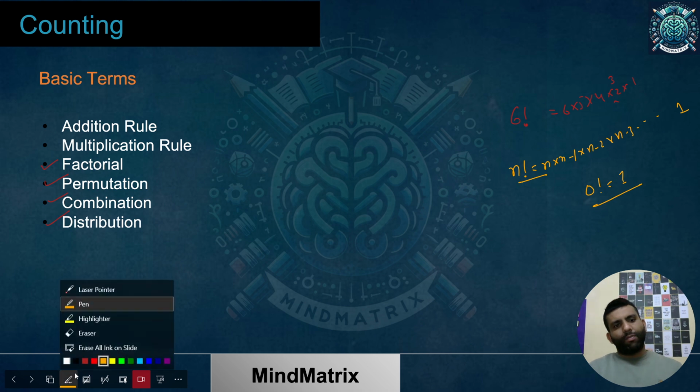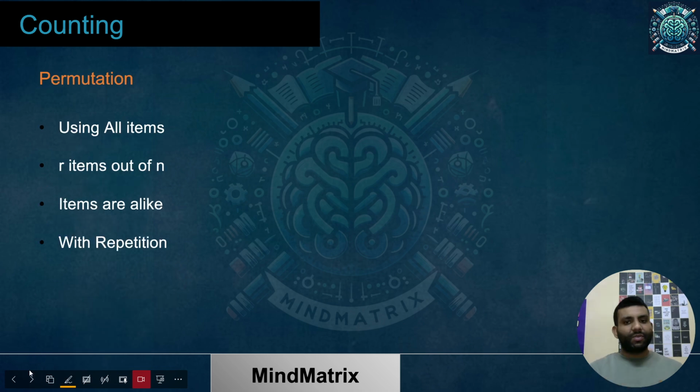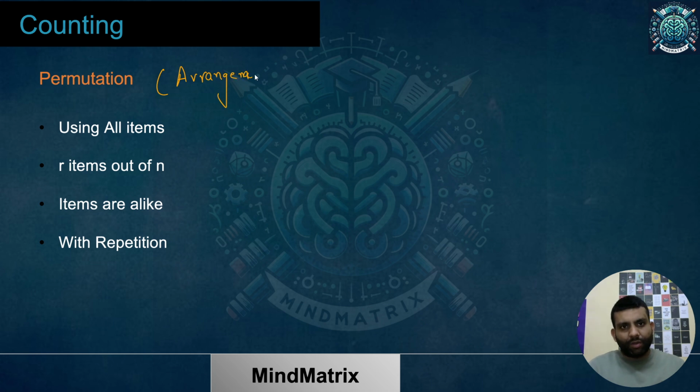Now I'll talk about permutation, an important concept, written in the syllabus as well: permutation and combination. So just remember this, very important. Permutation means arrangement. Whenever there is an arrangement, there is an ordering, or order, we are talking about. Always a sense of permutation comes up.